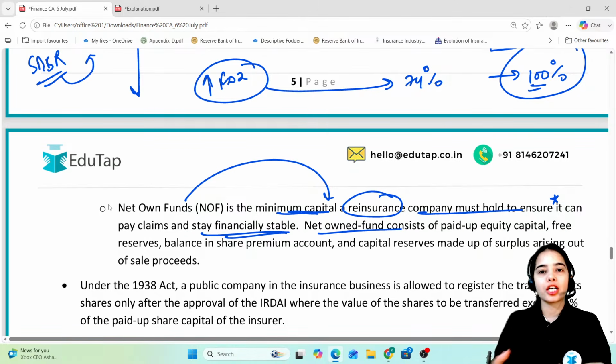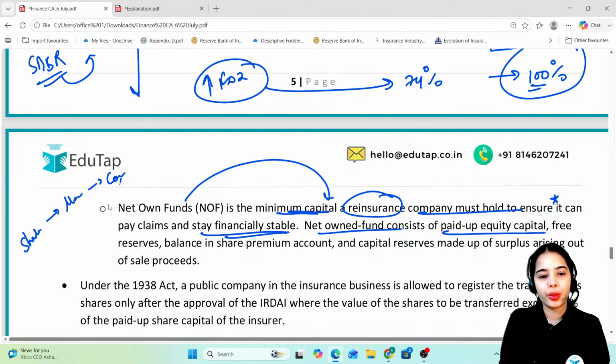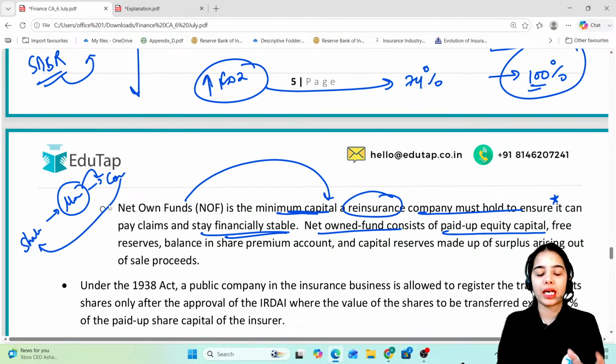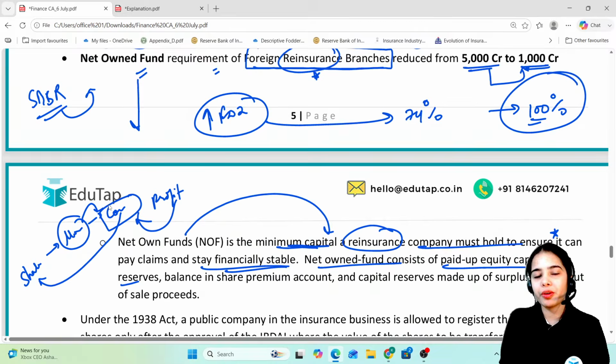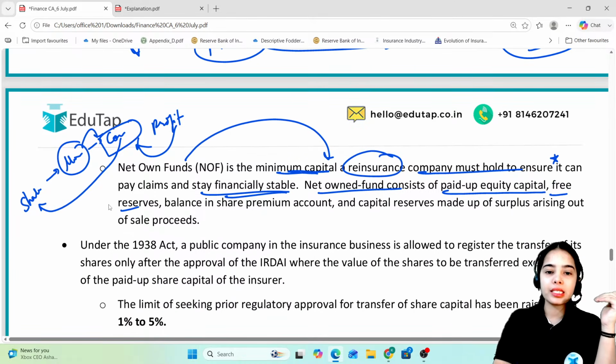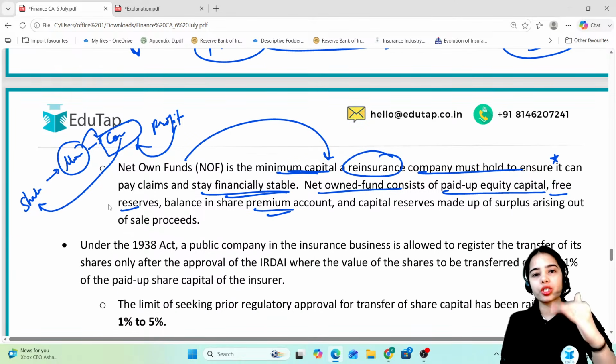Net owned fund is the actual owned fund of the company that consists of paid up equity capital, that is the shareholders' capital. The shareholders have given the money to the company to get the shares of the company. So this is the money that has gone to the company, or that is the money of the company. The free reserves, this is the part of the profit that the company is keeping with itself. Then the balance in share premium account, some of the shares are sold at a higher price. So whatever is the premium amount, that is included here.